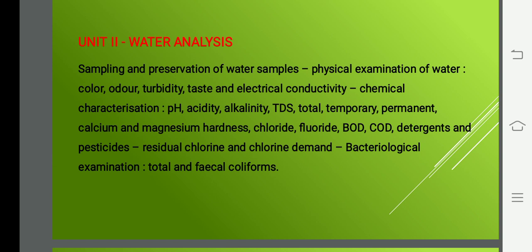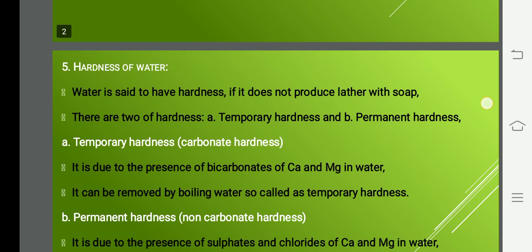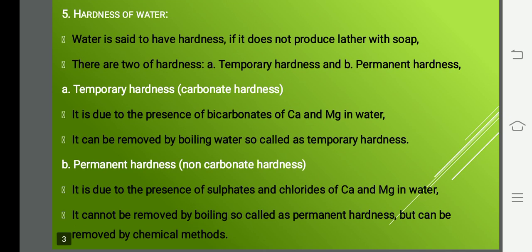All of you know what hardness is. Yes? Hardness is nothing but it's a property of not producing lather with soap. Okay? If you take water, we say soft water as well as hard water. If a water is readily giving lather with soap, it is said to be soft water. If it does not produce lather with soap, we call the water a hard water. Is it okay? நம்ம எல்லாருக்குமே தெரியும்.